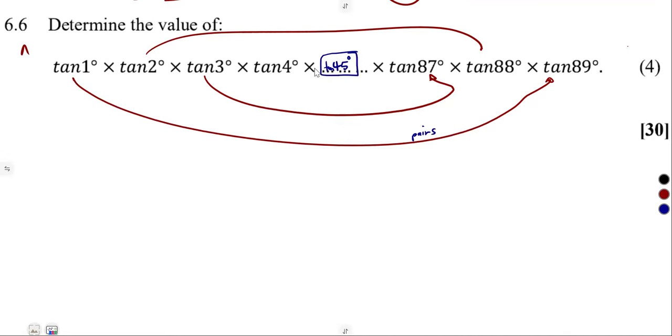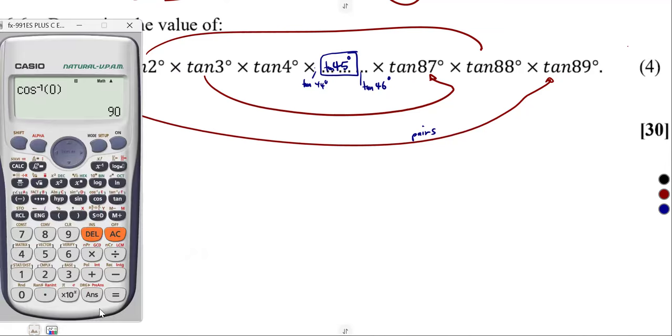There will be tan 44 here, and here there will be tan 46. Guys, where am I getting 46? Tan 46. If you add those two, 44 plus 46, you get 90 again. So it simply means, guys, it was a pair of multiplication that we had here. It was a pair of multiplication.